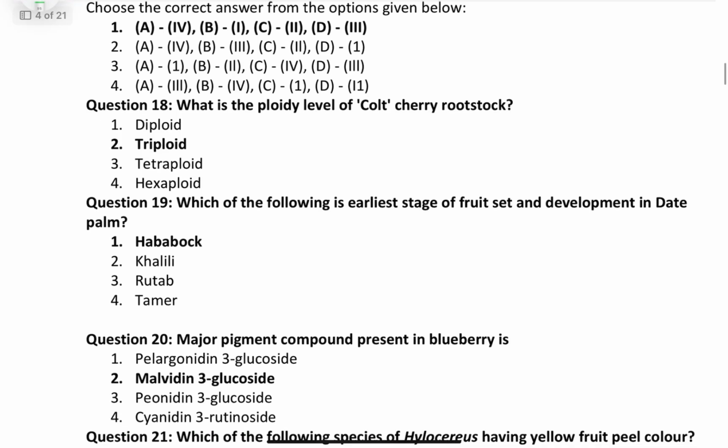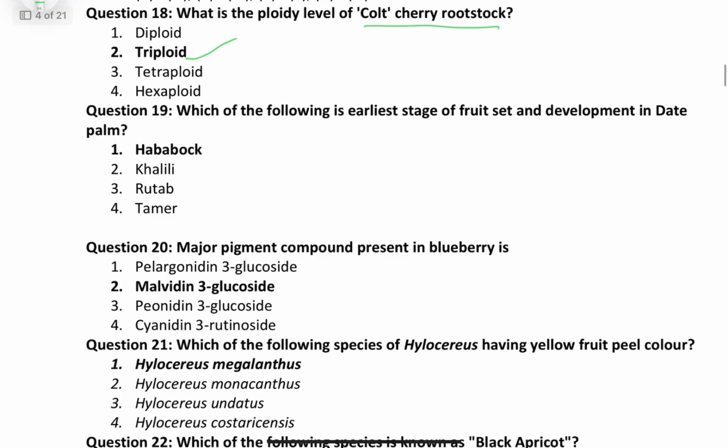Next question: what is the ploidy level of cold cherry? That is triploid. Which of the following is the earliest stage of fruit set and development in date? That is the Hababauk stage. Friends, as we know, this comes after 4 weeks of pollination.